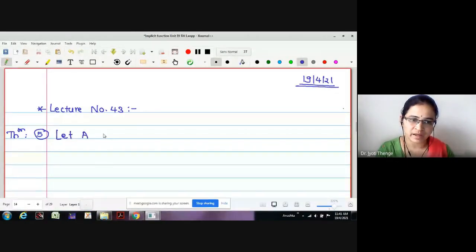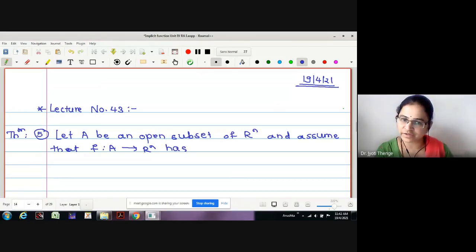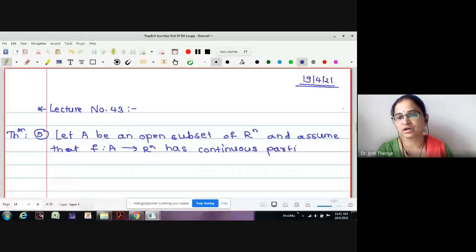Let A be an open subset of Rn, and assume that f from A to Rn has continuous partial derivatives Djfi on A, that is, partial derivatives exist and are continuous.